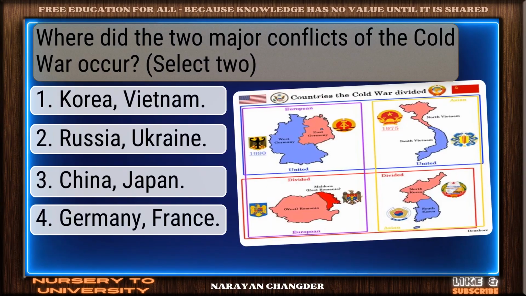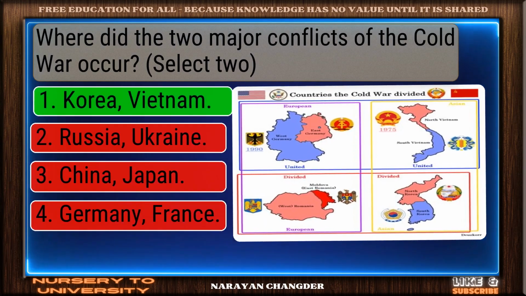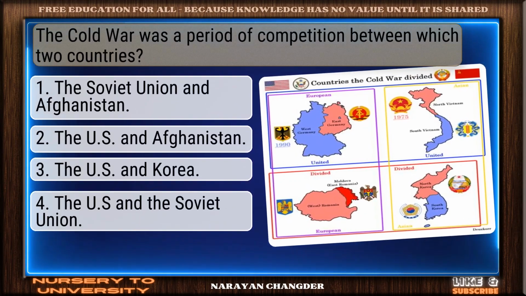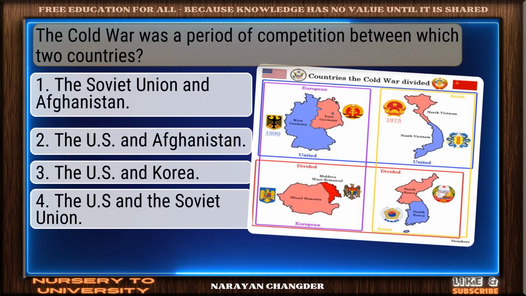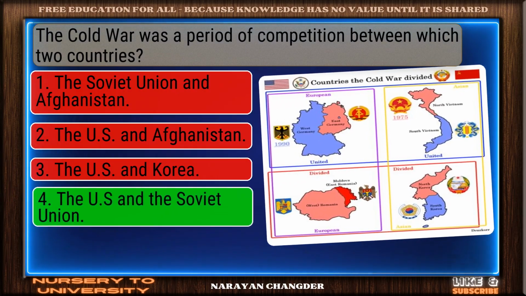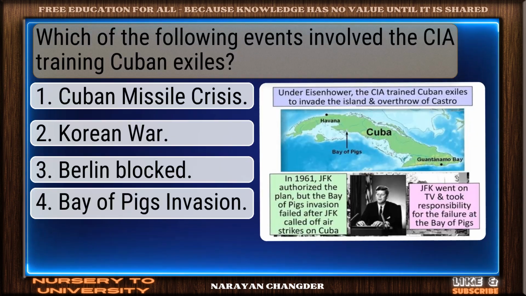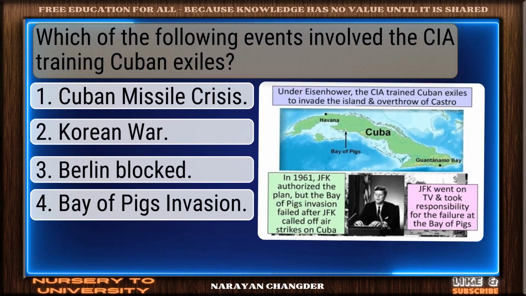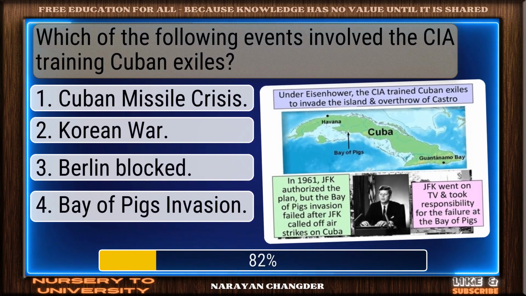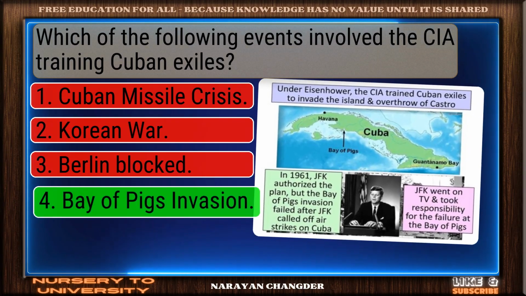Where did the two major conflicts of the Cold War occur? Correct. Korea-Vietnam is the right answer. The Cold War was a period of competition between which two countries? Nice selection. The US and the Soviet Union is the correct and valid answer. Which of the following events involved the CIA training Cuban exiles? Well picked. Bay of Pigs invasion is the correct answer.